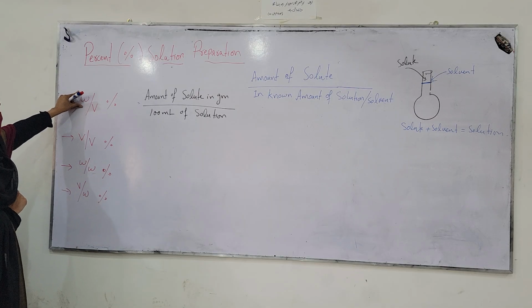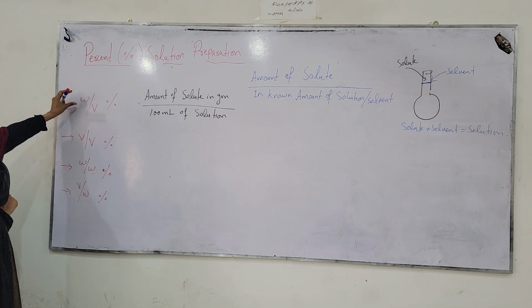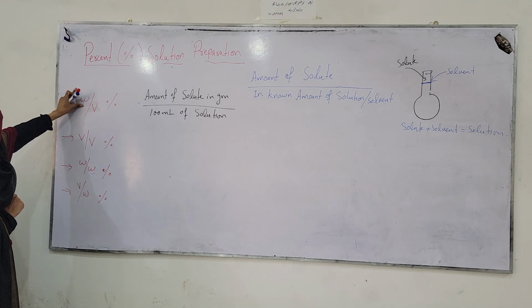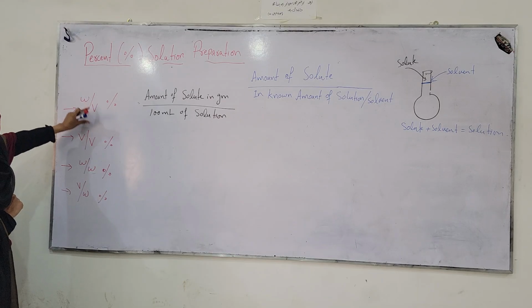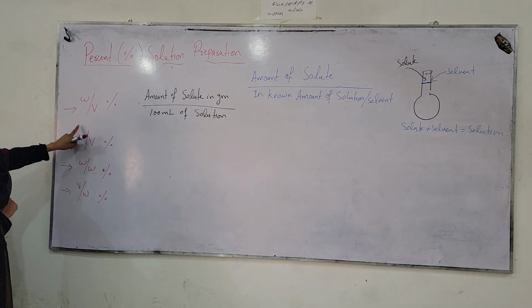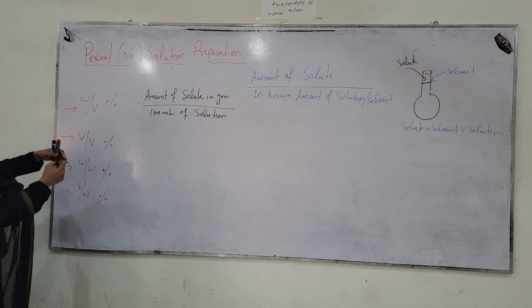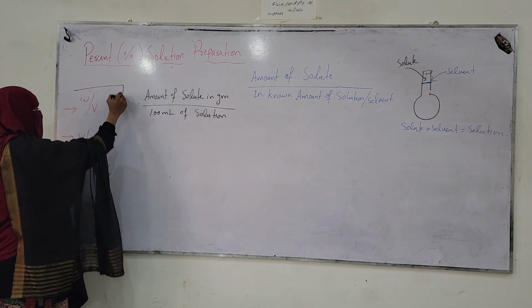The numerator is the amount of solute, and in the denominator it is the amount of solution. Weight by volume means we take the weight of the solute in a particular volume of solution. Volume by volume means solute will also be in volume, solution will also be in volume. We will discuss this type today.